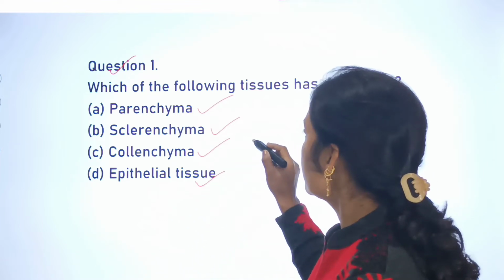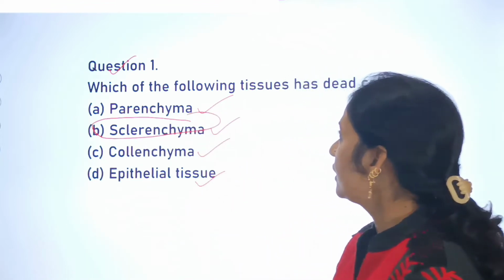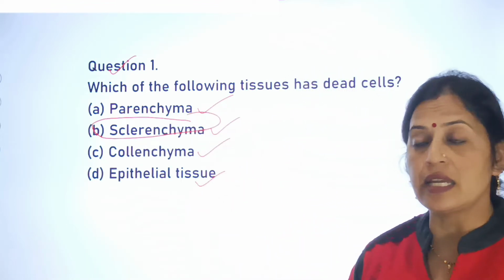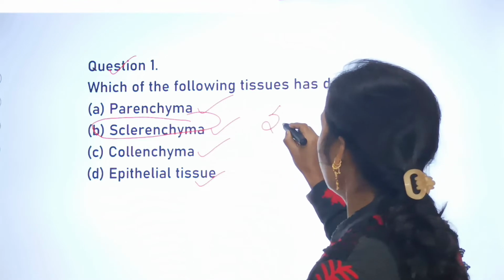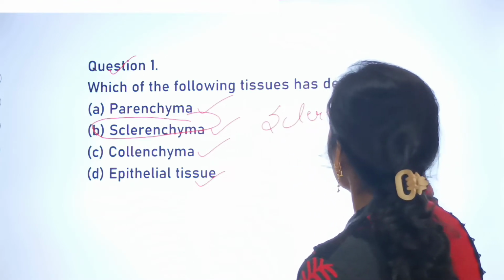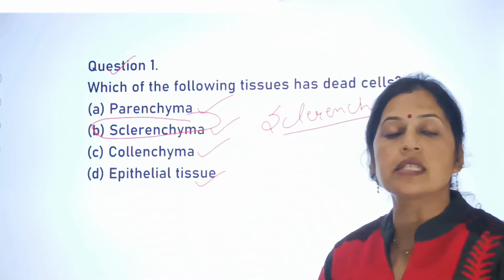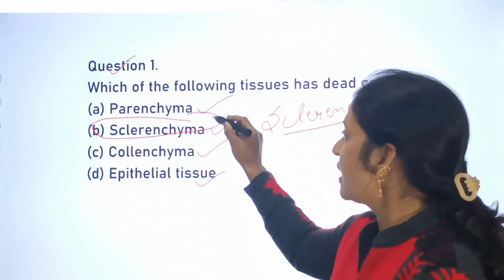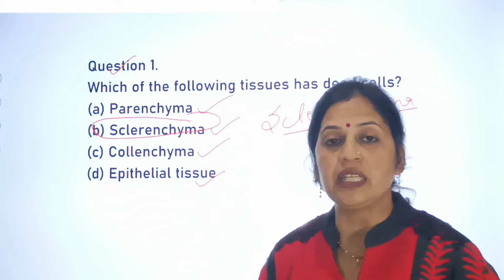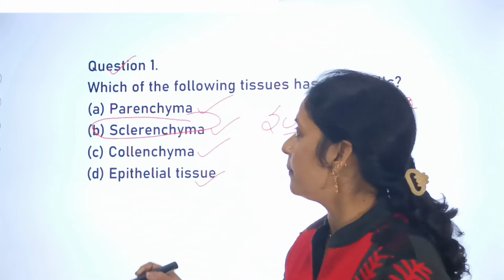In which tissues are the dead cells found? That is sclerenchyma. Sclerenchyma are the tissues that have the dead cells. Sclerenchyma tissue has the dead cells, whereas parenchyma, collenchyma and epithelial tissues do not have dead cells present.